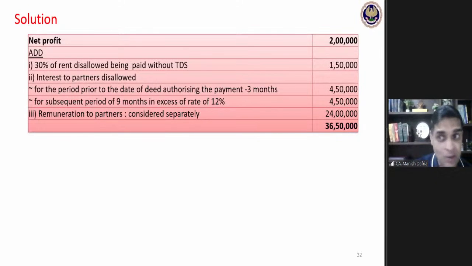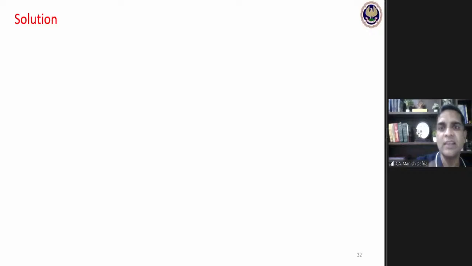This might look like a complicated calculation, but this is what the CA Final is all about. And this is no more than the IPCC inter-level income tax we are studying. This is the final level income tax we are studying. So with respect to that interest, here once again, there are two issues involved.